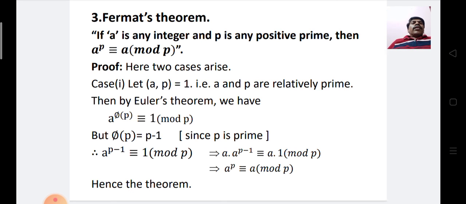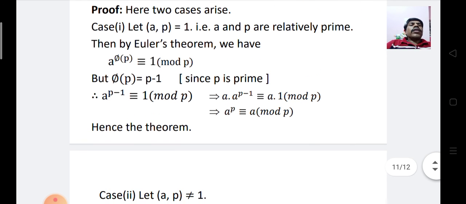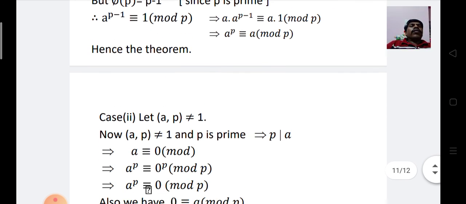Then by Euler's theorem, we have a to the power phi of p is congruent to 1 modulo p, but phi of p is equal to p minus 1 since p is prime. Therefore a to the power p minus 1 is congruent to 1 modulo p, which implies a into a to the power p minus 1 is congruent to a into 1 modulo p, which implies a to the power p is congruent to a mod p. Hence the theorem.